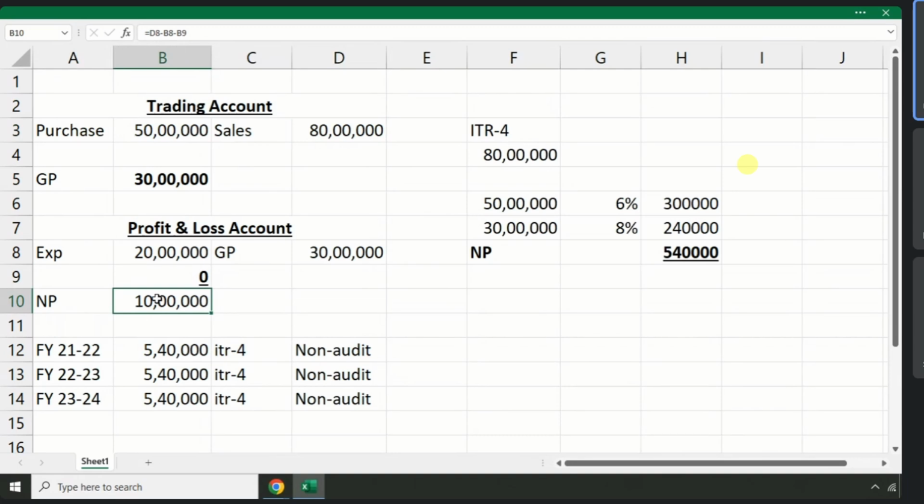Now they will ask you, sir, kindly help me to lower my income. So you need to do what most of the tax consultancies do. They will book dummy expenses. What is the actual profit? Just to match this 5,40,000, the tax consultancies will book another expenses of 4,60,000. So automatically net profit is reduced to 5,40,000. And how much expenses we booked extra?